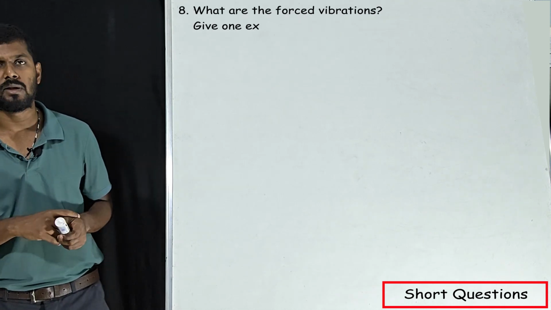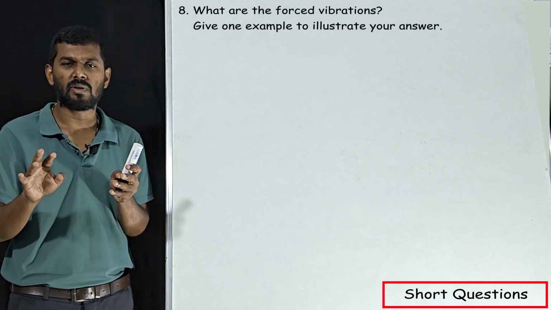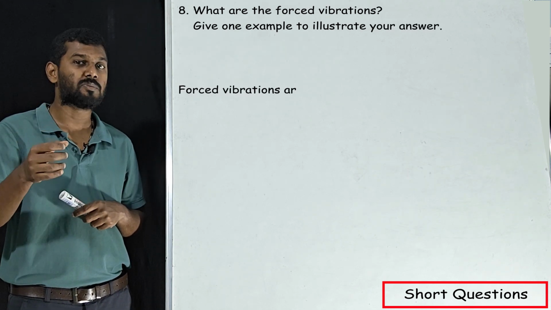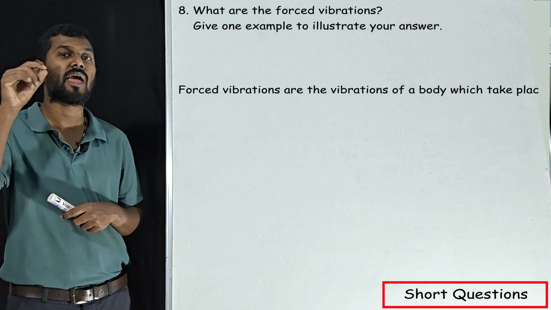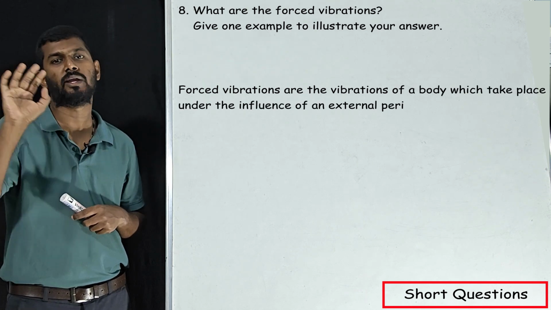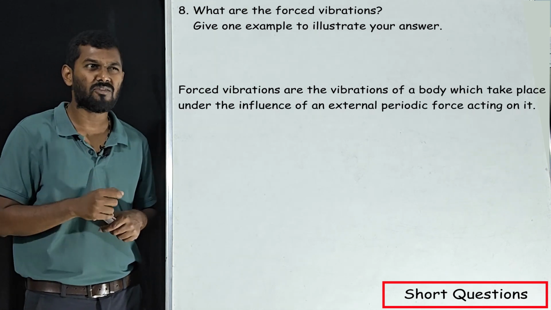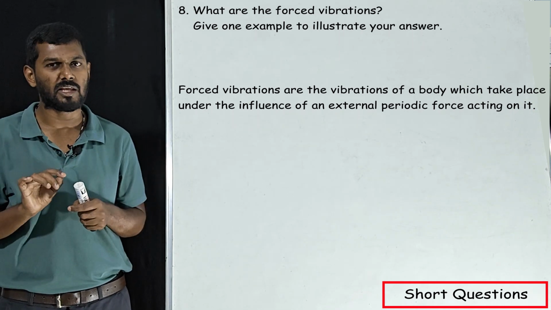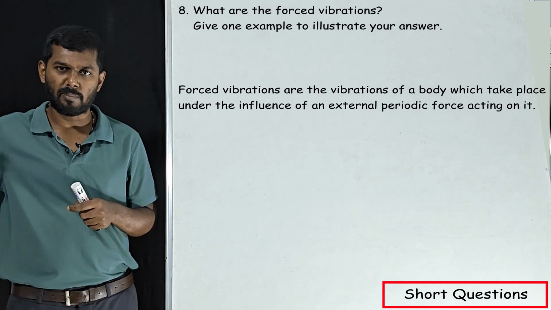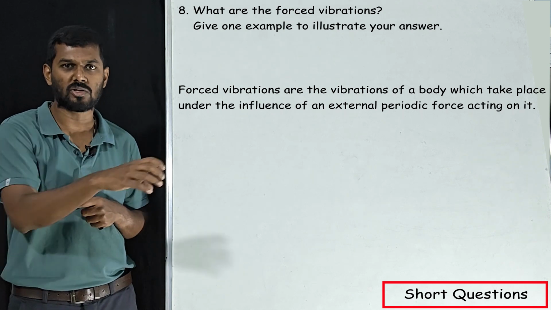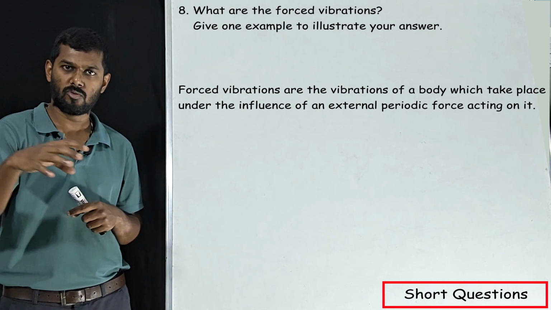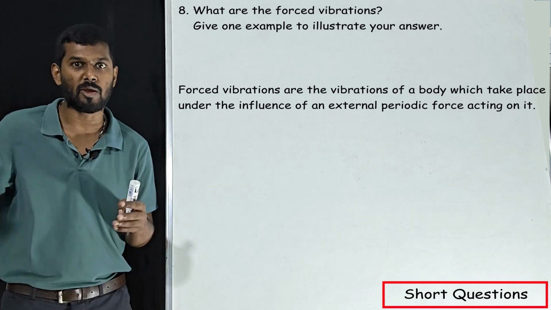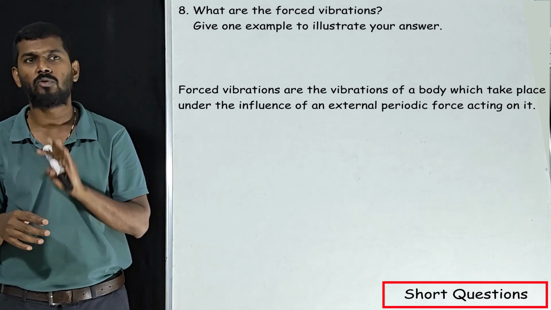Our next question: what is forced vibration? Give one example to illustrate your answer. Very simple. The vibrations of a body which take place under the influence of an external periodic force on it. This is nothing but the definition of forced vibration. I know you did not understand it properly, so in a very simple way, I'll explain. Assume the bob of a pendulum is oscillating. Already it is oscillating. Now you apply one more force. Because of that, a forced vibration will be there. More vibration will be there. This is nothing but forced vibration.